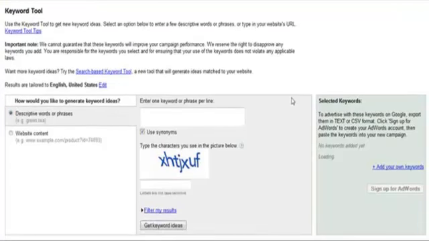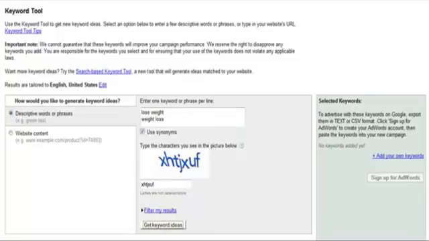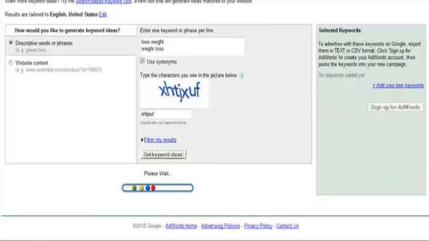So what I recommend you do here is you type in your main niche that you're trying to go after. Whether it's panic disorders, ADHD, acne, whatever kind of niche market you feel that you can help people with, even if it's making money on the internet, or work from home, different things like that. No matter what product or niche market you're going to be focusing in on, it's important that you start with a base keyword phrase. So I'm going to type in here lose weight and then weight loss as my base keyword phrases. And then you need to put in these characters here. It just shows that you are human. And then choose get keyword ideas. So this will take just a moment.